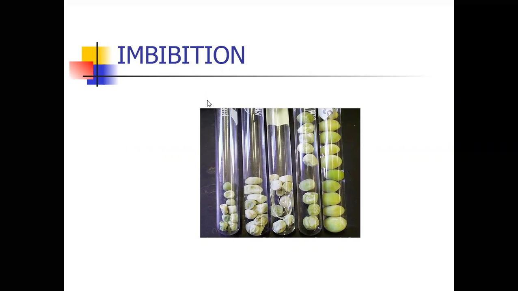How is it possible? By imbibition only. In the summer season, moisture is absent in the environment, so the wooden doors cannot absorb moisture. But in the rainy season, the wooden doors and windows absorb moisture, so automatically they enlarge in size and cannot move easily. So it is also an important experiment explaining imbibition. So children, these are important: imbibition and diffusion.